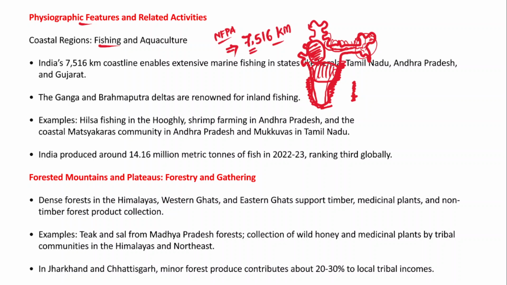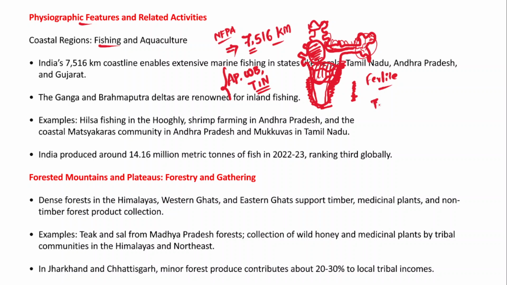Obviously true. And within this, certain states like Andhra Pradesh, West Bengal and Tamil Nadu are among the largest producers of fish. Similarly, we have rivers like the Ganga, Brahmaputra, Indus, Godavari and Krishna. They also form deltas, and in fact these deltas are fertile.